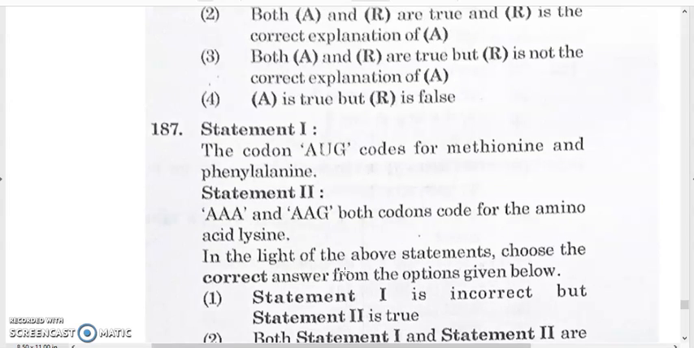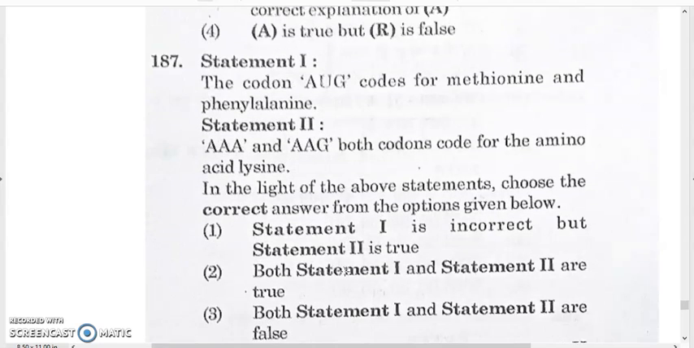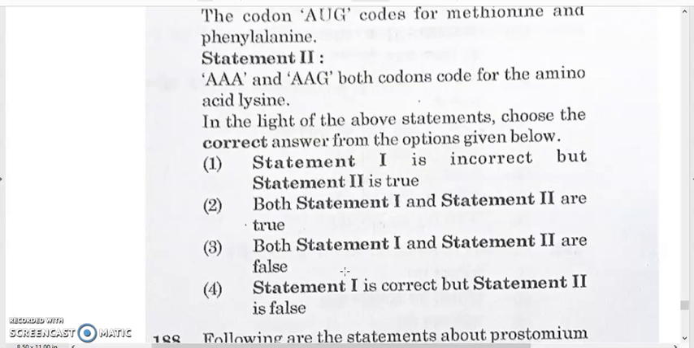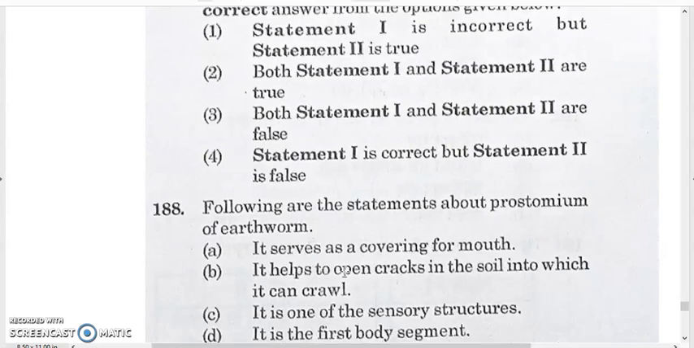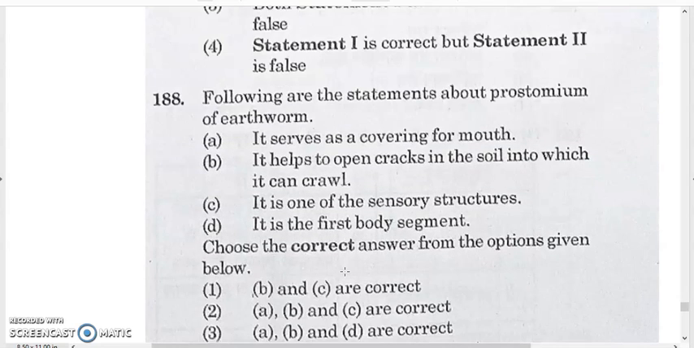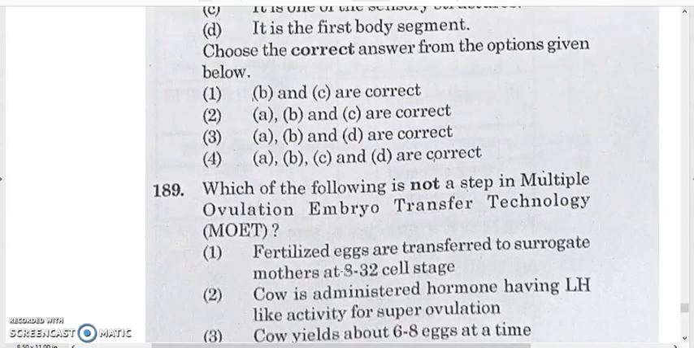187. Statement 1: The codon AUG codes for methionine and phenylalanine. Statement 2: AAA and AAG both codons code for the amino acid lysine. 187, option 1 is the correct answer. Statement 1 is incorrect, but statement 2 is true. 188. Following are the statements about the prostomium of earthworm. The answer will be option 2. A, B, and C are correct.